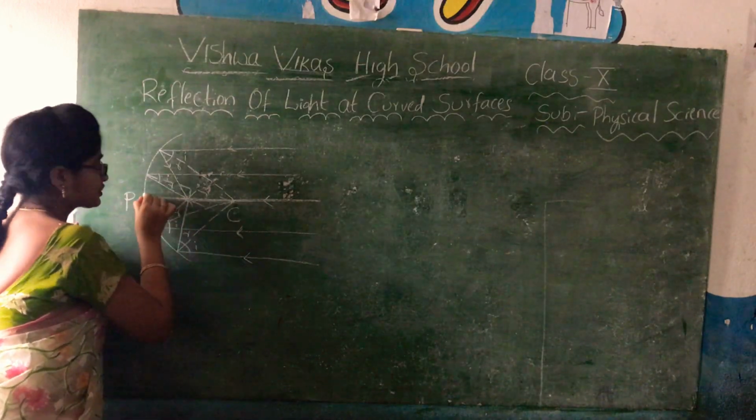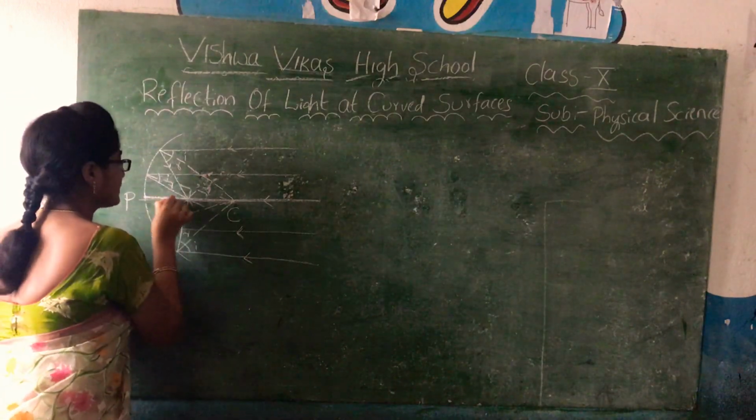Then reflection also takes place at the same angle.